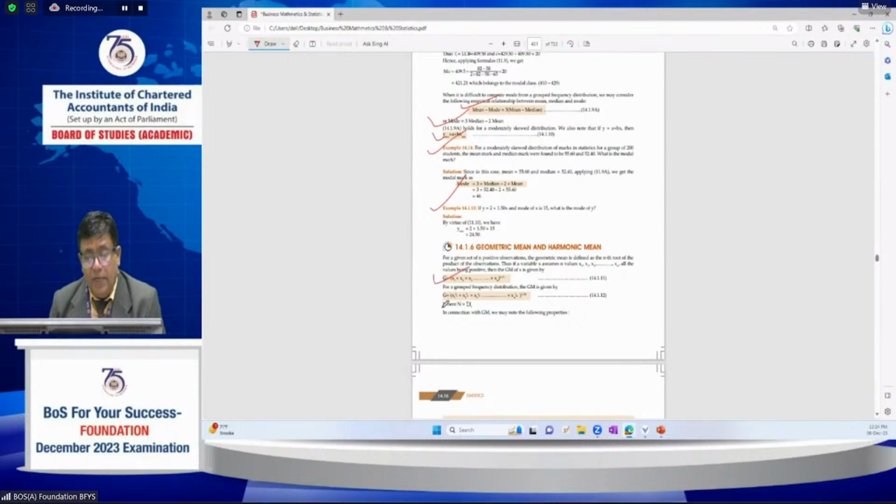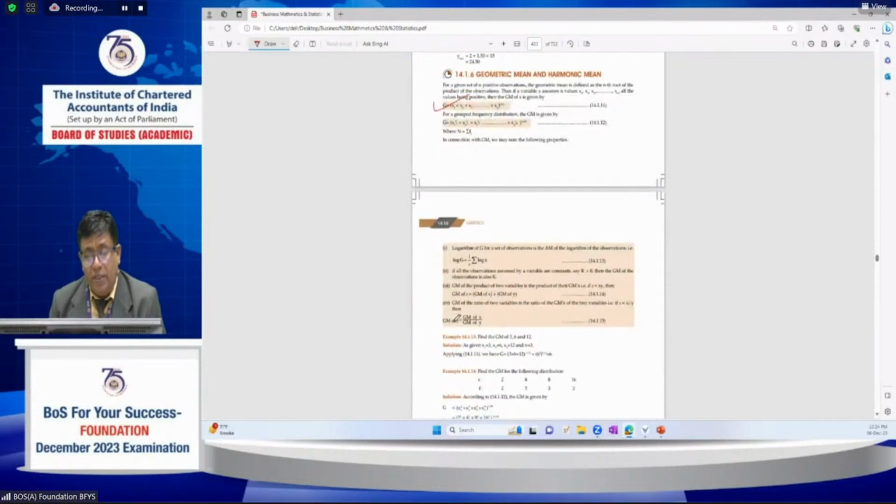And the geometric mean: suppose there are n terms, x1 into x2 into x3 up to n terms, and the whole to the power of 1 by n. Next, for all observations greater than 0, the geometric mean is also greater than 0. The GM of a product: if z equals xy, then GM of z equals GM of x into GM of y. For a ratio, if z equals x by y, then GM of z equals GM of x by GM of y. Please look at these properties.